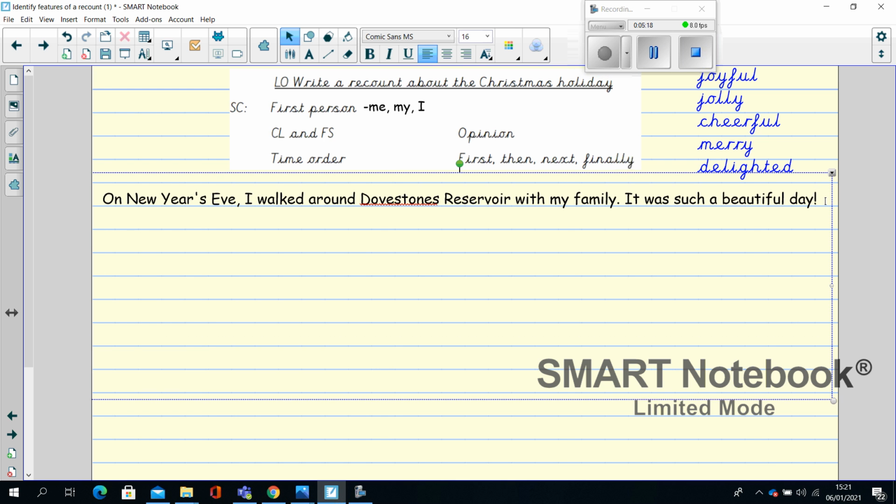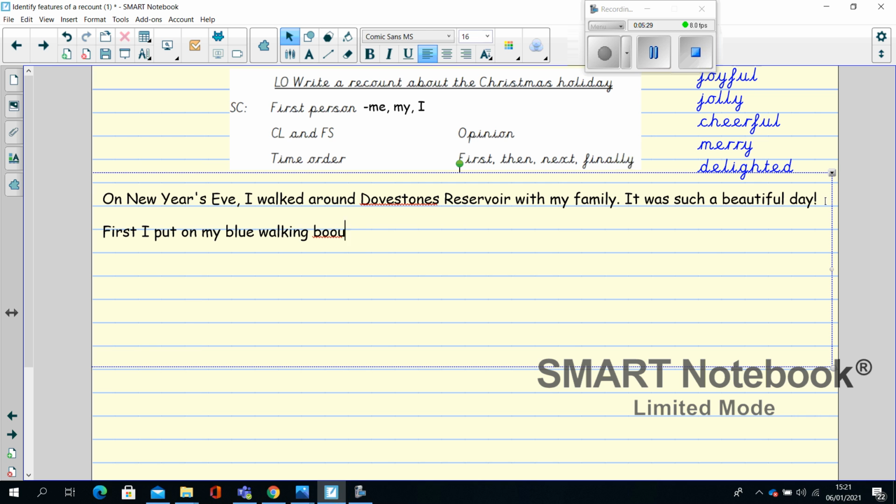So, first, I put on my blue walking boots and pulled on my hat. Oh, that's a bit boring. I wonder if I could expand that. Well, it was actually a woolen hat. I'll put woolen.